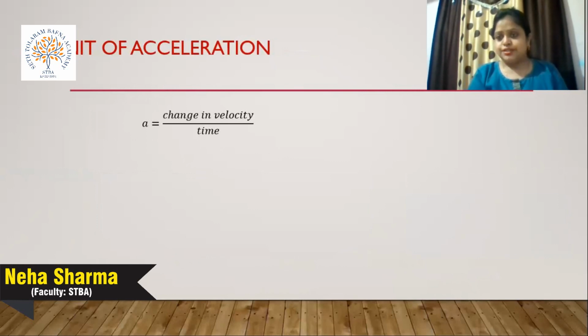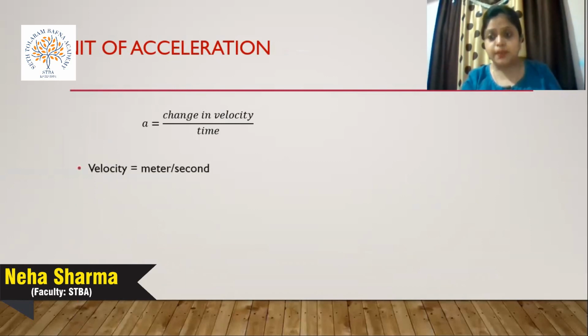Now the unit of acceleration. We defined the units of all the other physical quantities which we discussed till now. Acceleration is defined as change in velocity with respect to time. The unit of velocity is meter per second, which we derived in our last class.